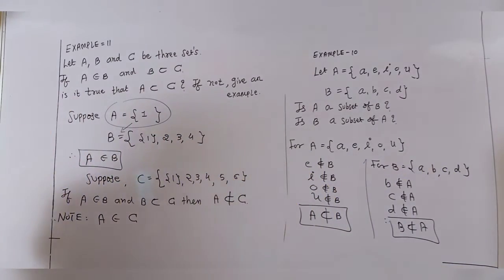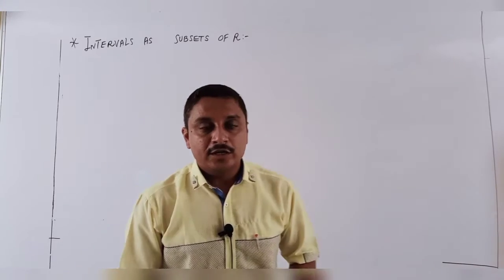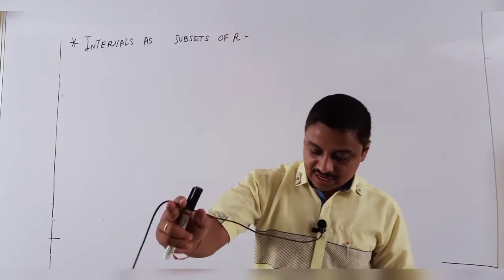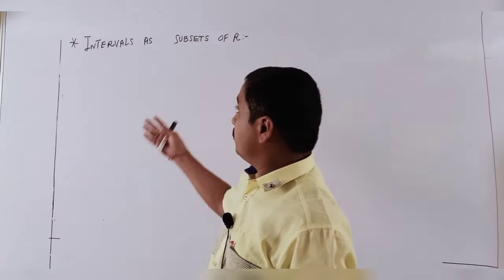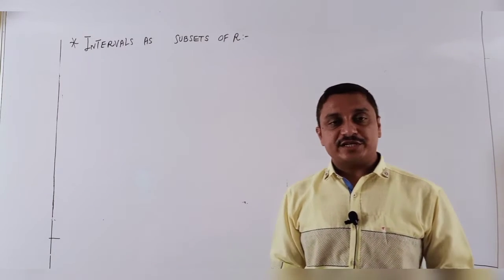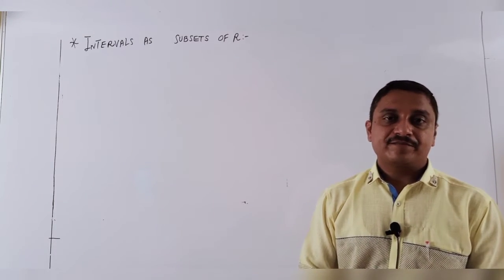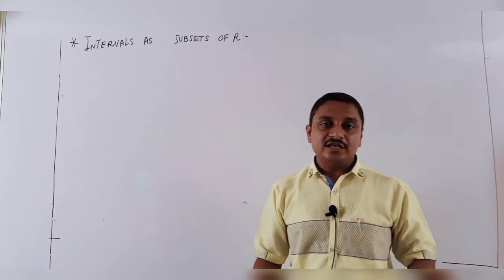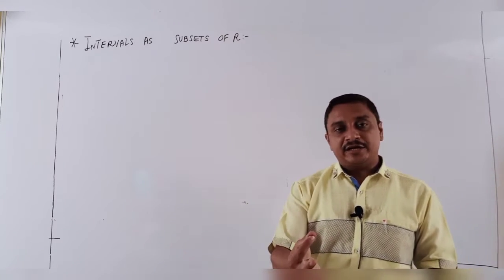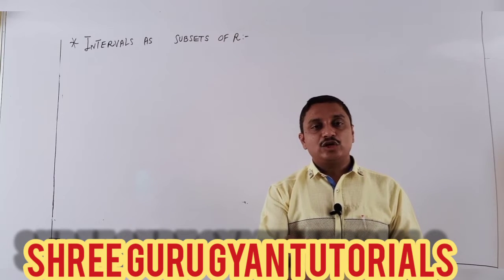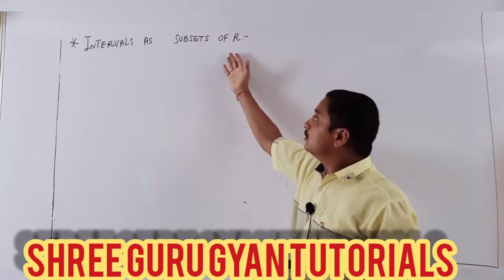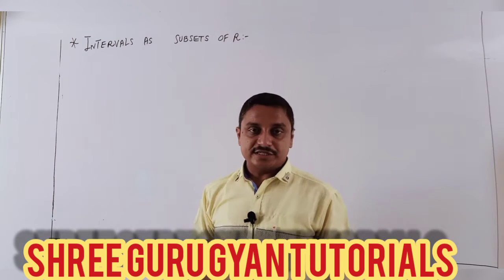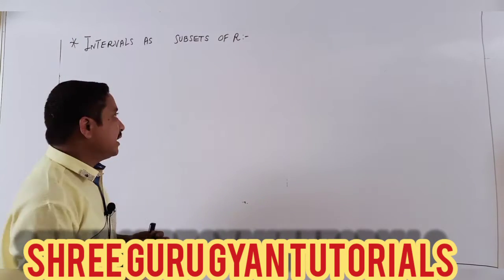Now, students, after subsets, I am going to one of the major parts in this set chapter: intervals of R. R is the real numbers. You know that N, W, Z, Q, after that R, the real numbers. There are 4 types of intervals, students, so I will explain them one by one.